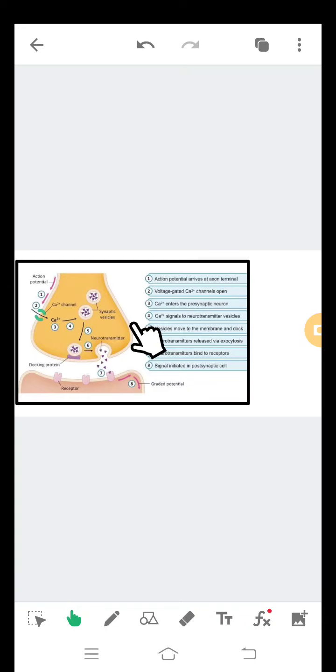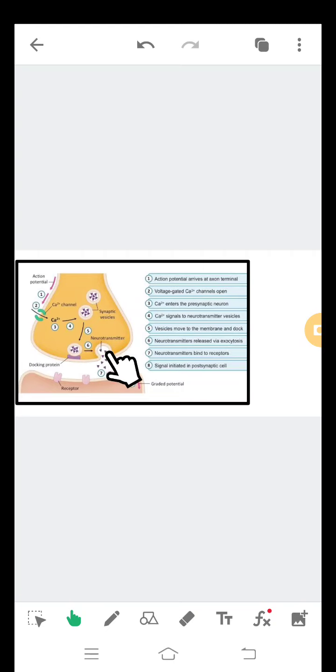After that, Ca2+ signals to neurotransmitter vesicle. This is synaptic vesicles or neurotransmitter vesicles. So these are the neurotransmitters. Then fifth, vesicles move to the membrane and dock.